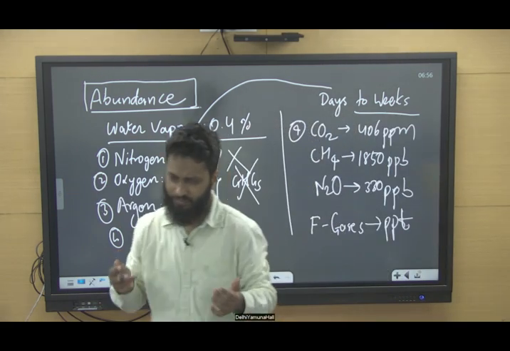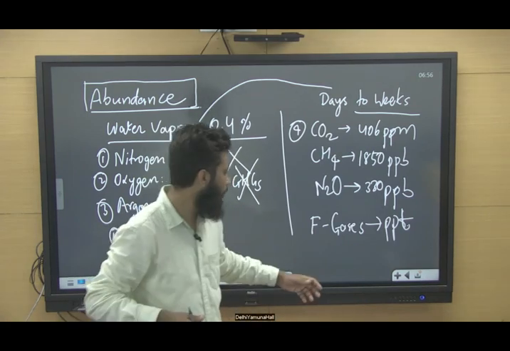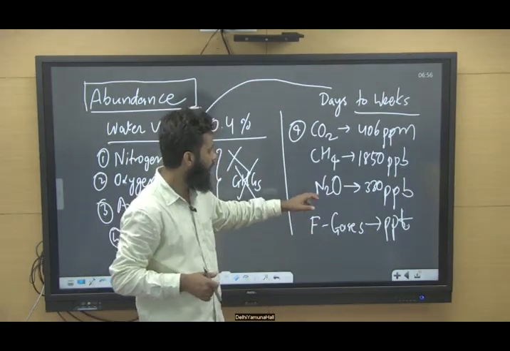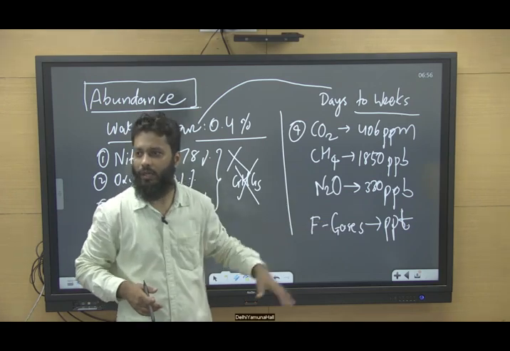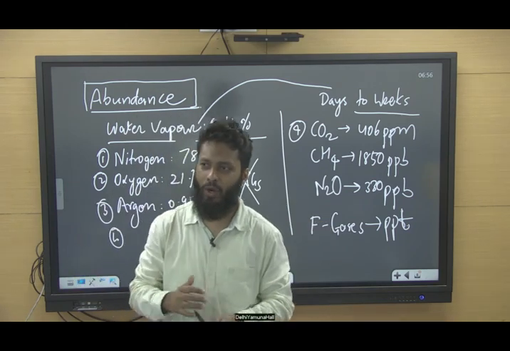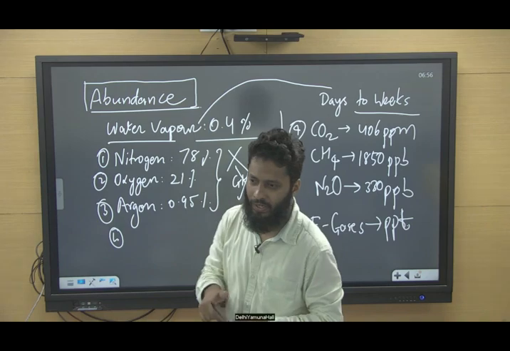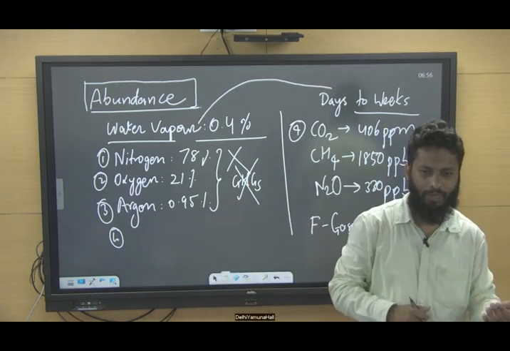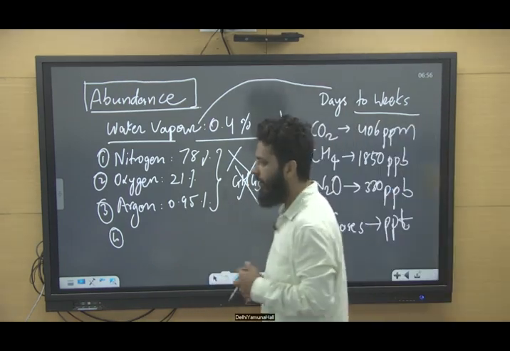But you cannot say that these fluorinated gases, methane, or carbon dioxide, since they are in such small concentration in the atmosphere, are not playing a big role in global warming. Why?